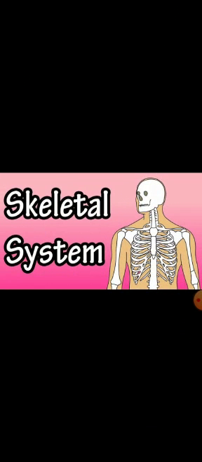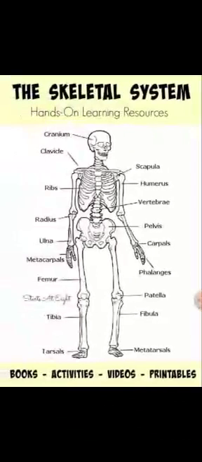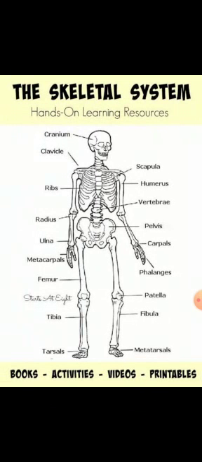The next topic in the first unit in your book is the skeletal system. What is skeletal system? We know that our body is made up of bones. We have bones in our body, and when these bones combine together, they form a framework which is known as skeleton. So the system of that skeleton is the skeletal system. You can see the image on your screen, that is the skeleton, which is formed by a number of bones like cranium, scapula, ribs, humerus, vertebra.